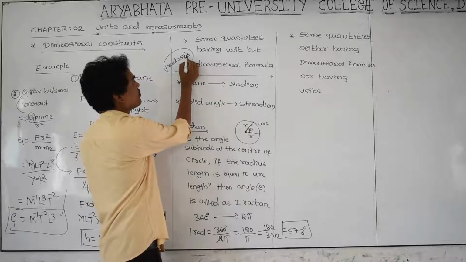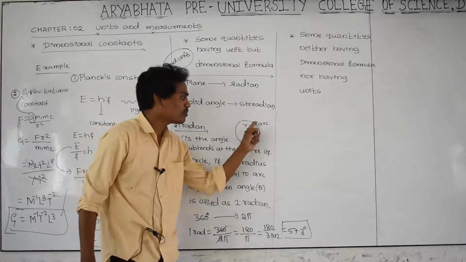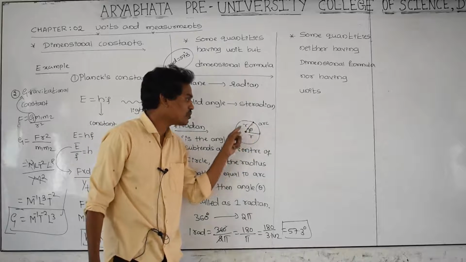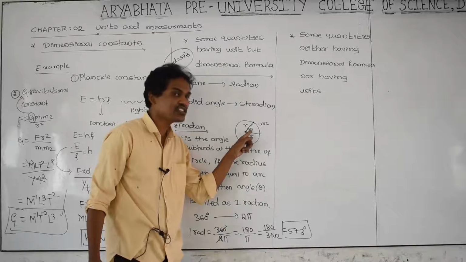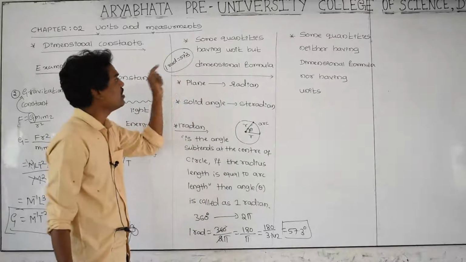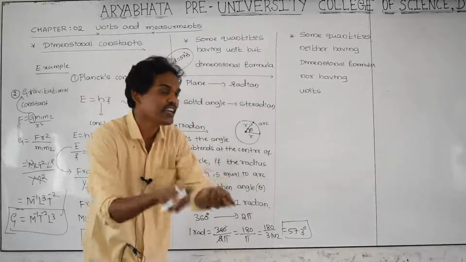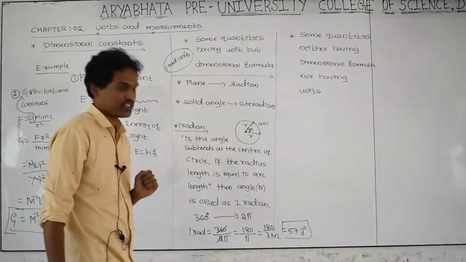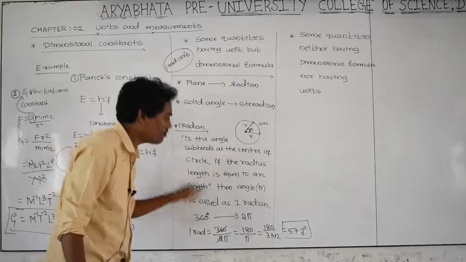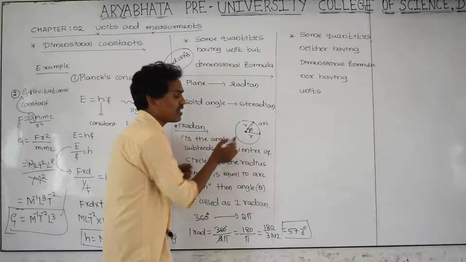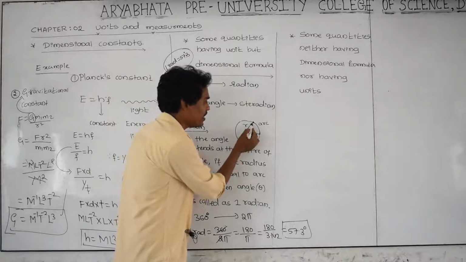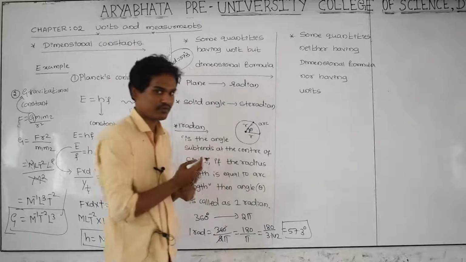57.3 degrees. When the length of the arc is exactly equal to length of the radius, then this is called 57.3 degree. 1 radian is equal to how many degrees? 57.3 degrees. This is the definition of radian. This is a plane angle. What is plane angle? The angle between any two lines is called a plane angle.